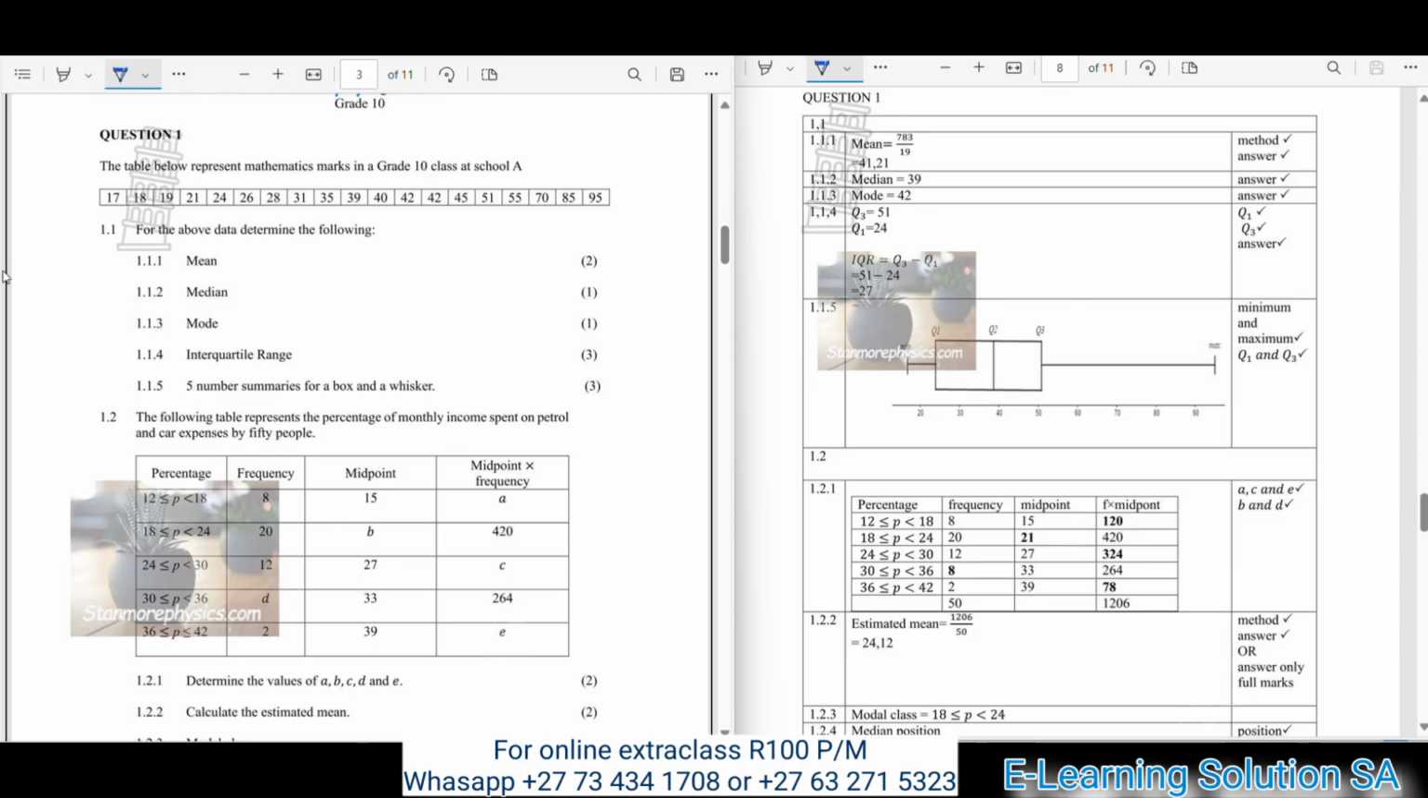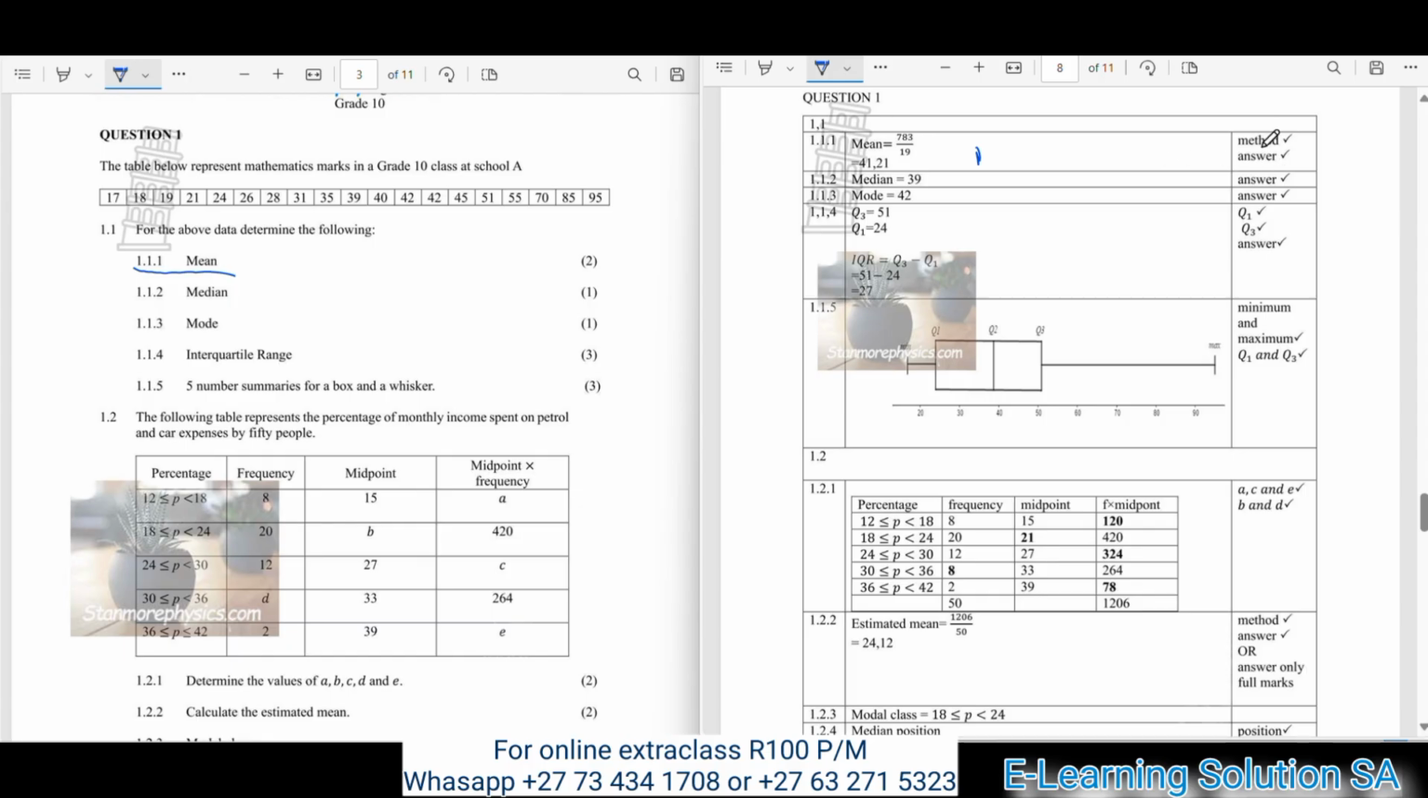As you can see, question 1.1.1: for the above data, determine the following. You have to determine the mean of the above data. On the left hand side of the screen, you can see that I've placed the memorandum as well. So this is 1.1.1. This is your answer, and it consists of 2 marks, guys. There is a mark for method and a mark for your final answer. So please make sure that you check this out. The answer for this mean was 41,21. So you must make sure that you get the correct one.